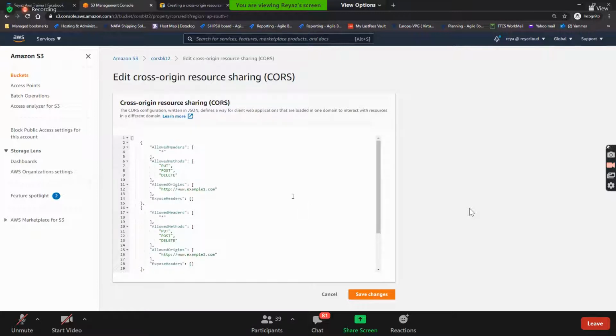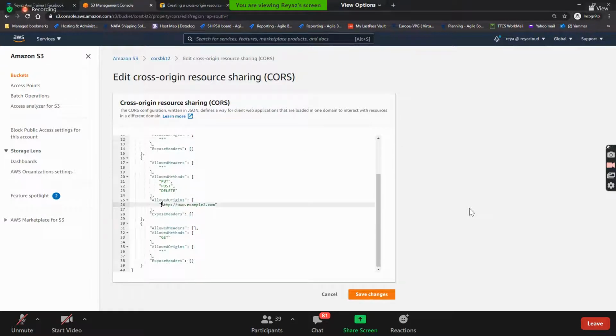What you're doing here, guys, in CORS bucket 2, is allowing PUT, POST, DELETE, everything inside this bucket. From which origin? You can put a star here, or you can mention the CORS bucket 1 origin. If you put a star, it will be allowed from every website. Every website can access and share the objects.